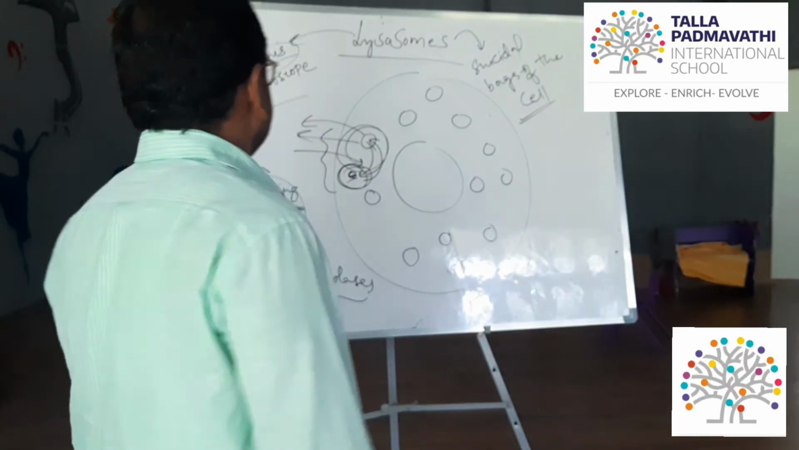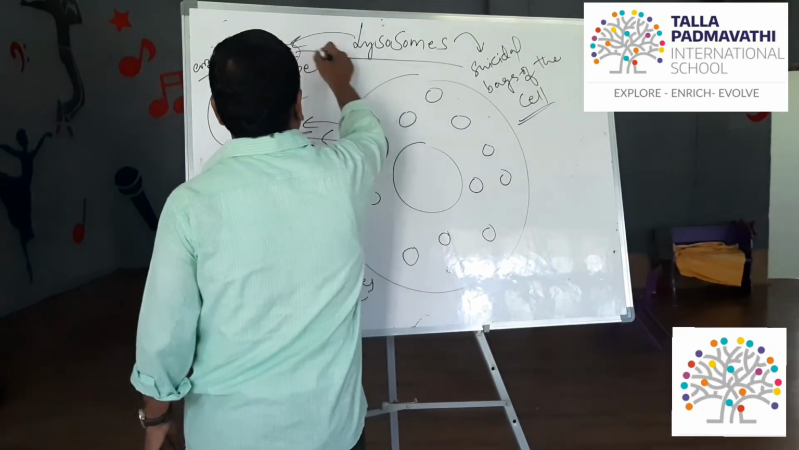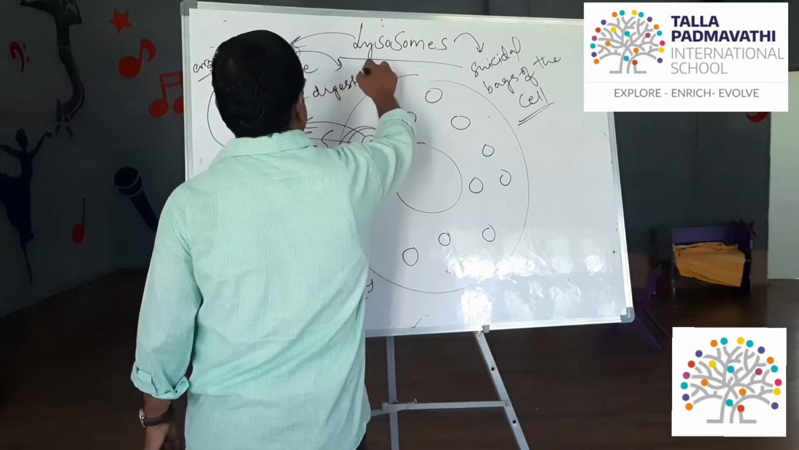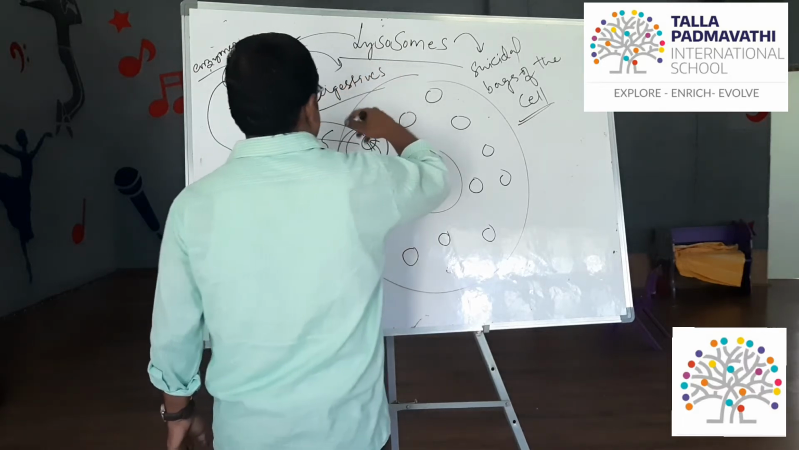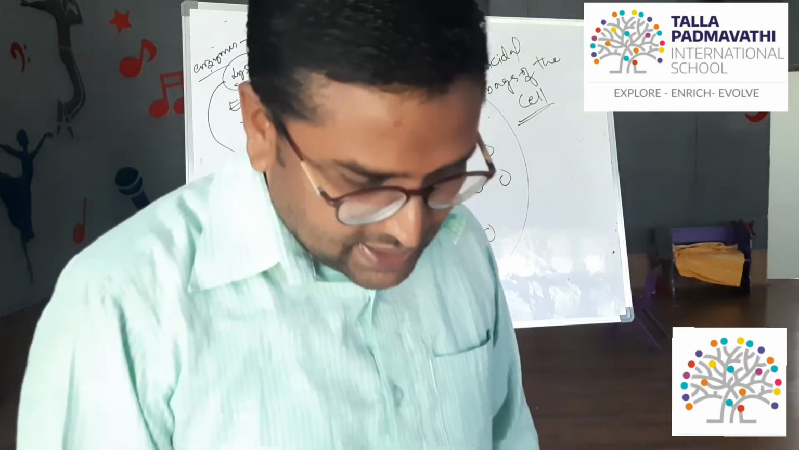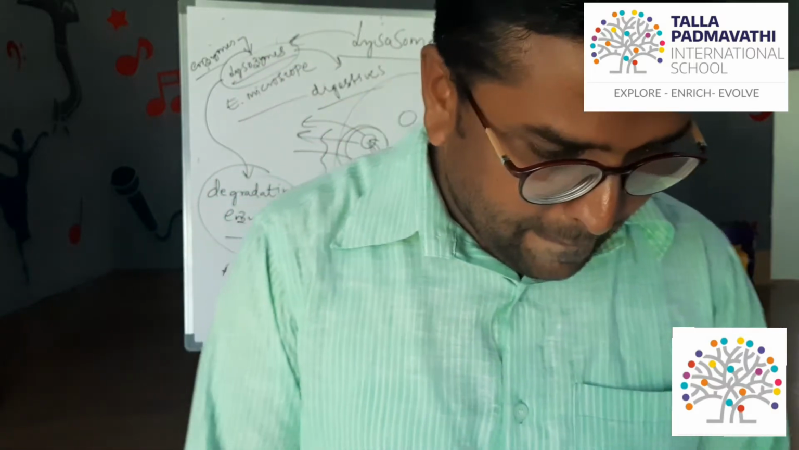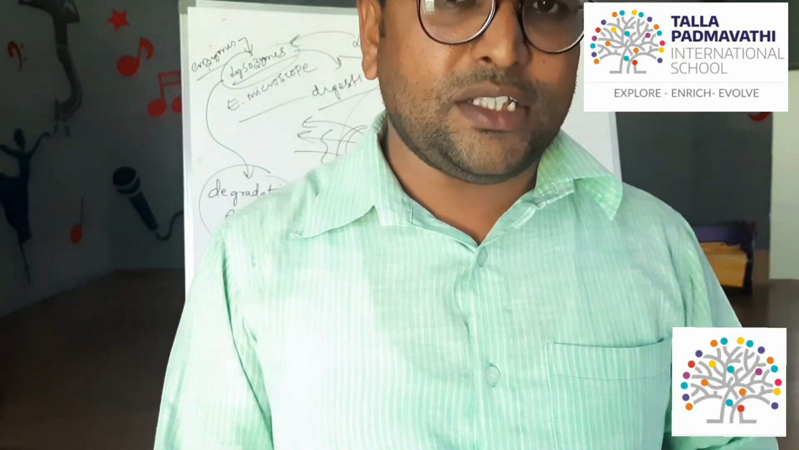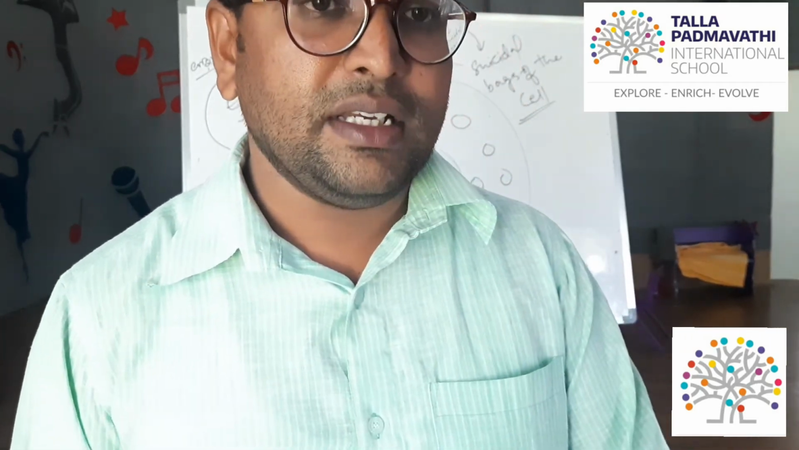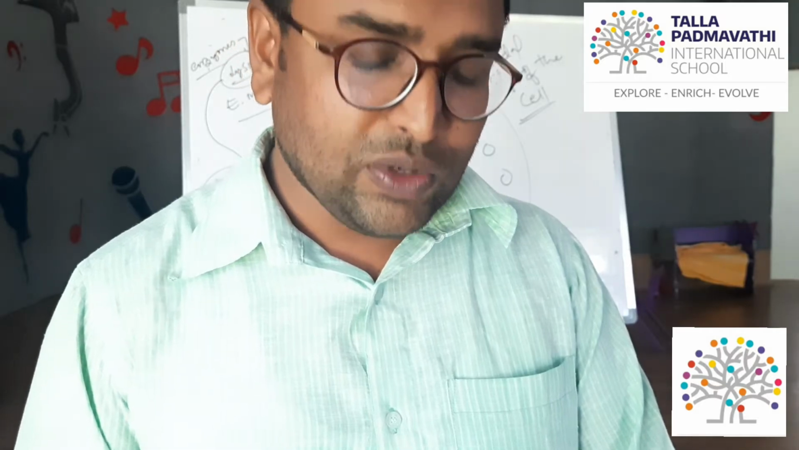They release digestive enzymes. We also call lysozymes strong digestive enzymes, to break the bacteria into pieces. Powerful enzymes are released here. Next, the cell gets damaged, lysosomes get damaged, and the bacteria is killed. Lysosomes may burst with the release of the enzymes to kill the bacteria.